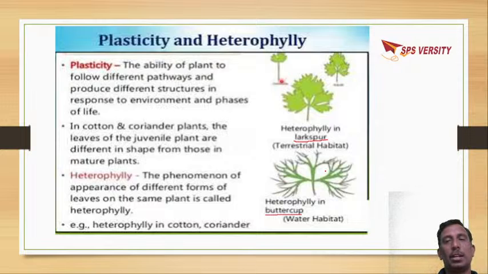How to calculate relative growth? Relative growth rate is growth rate in the initial size divided by final size into 100.